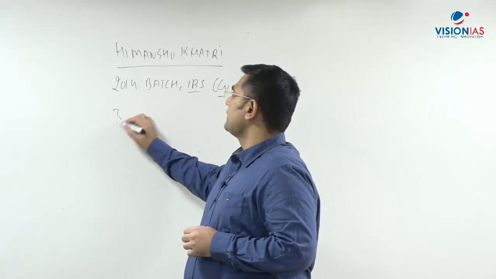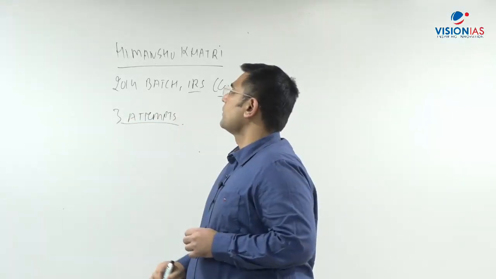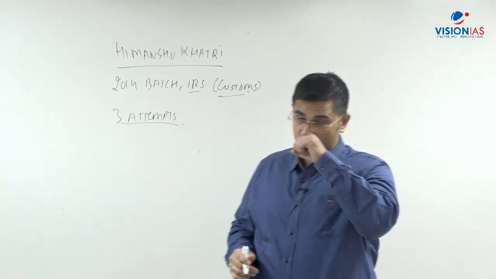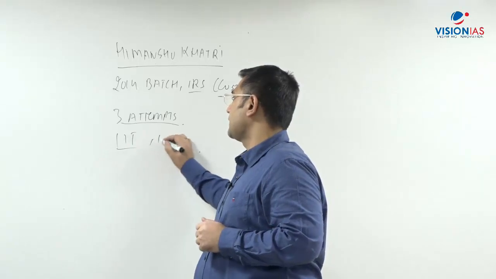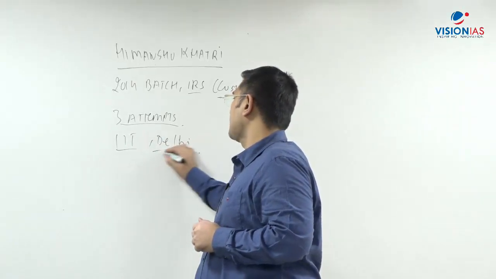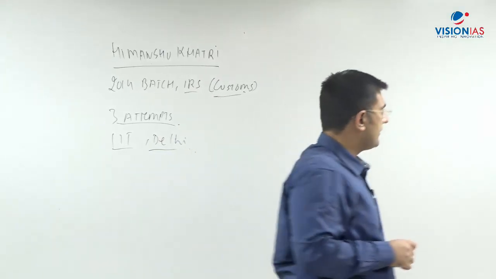Overall I have given 3 attempts: 2011, 12, 13. Before that I did my IIT from IIT Delhi, Civil Engineering. I have also worked in the private sector. So that's a small brief about me.